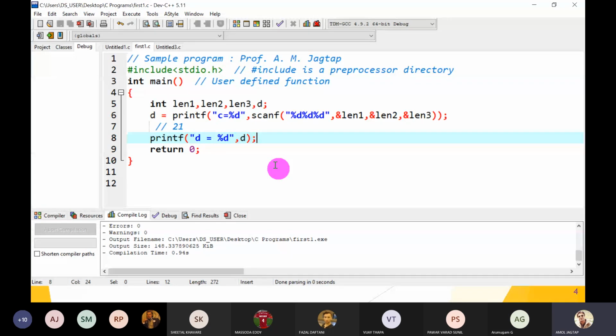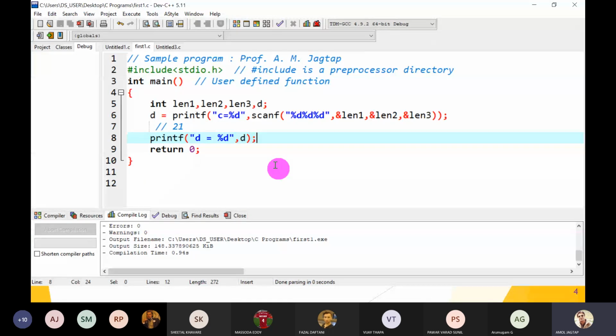What is logic? Way of thinking. If we don't understand the way of thinking, we write different algorithms, and due to that the program gets executed, program execution is successful, but the output is different. So this is a logical error.